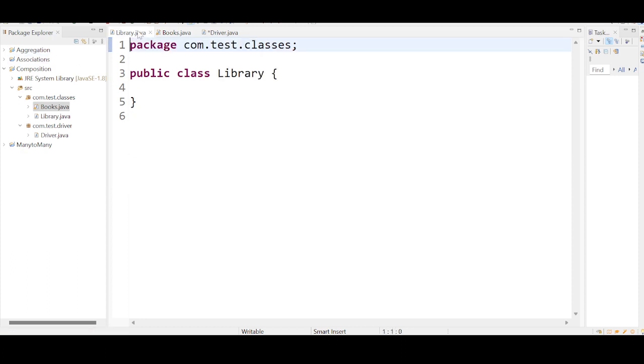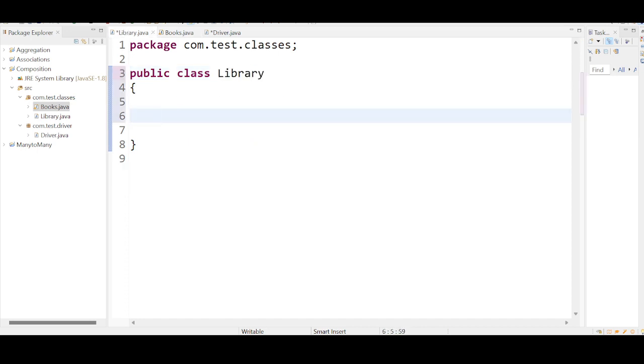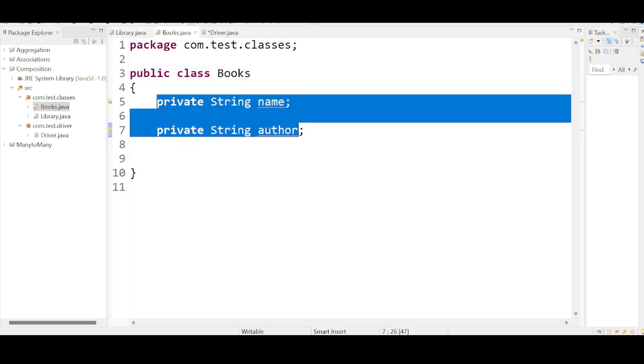Let us go to the Library class. In this Library class, I am going to have a variable named as a relationship. Here I want to use the class name as the variable name as a relationship. Private Books. So I have one variable under the Library class, and two variables under the Books class.